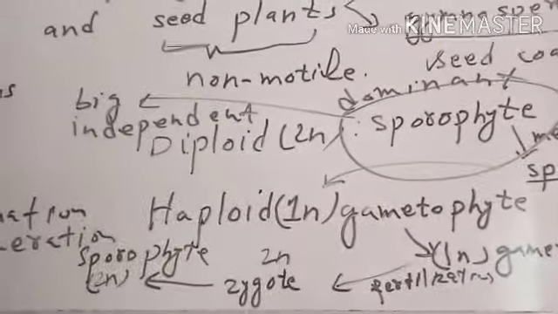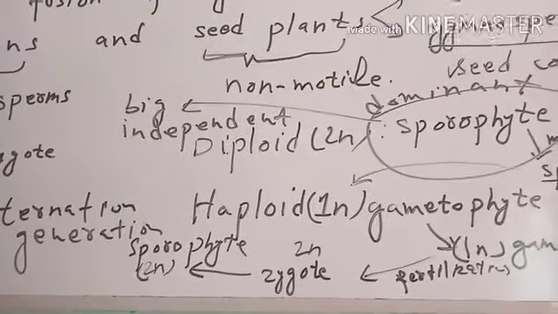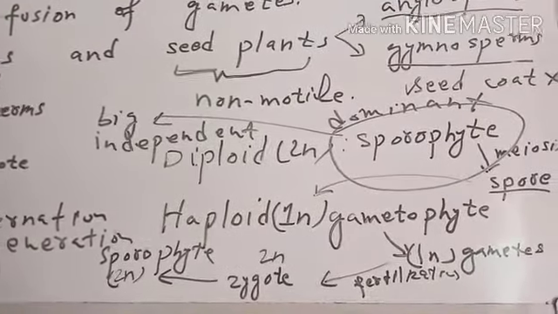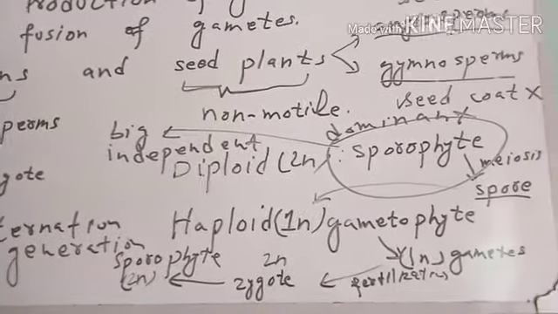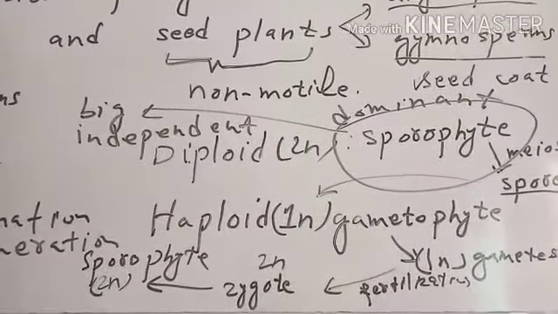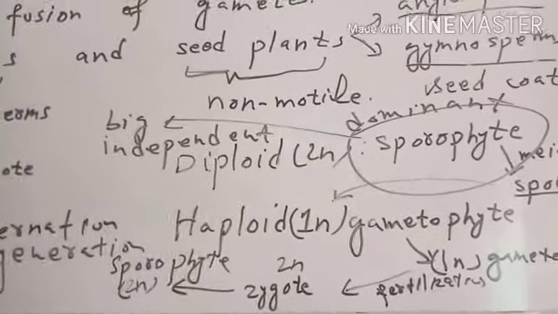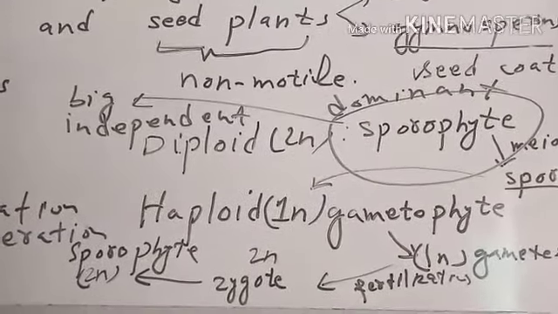For food and for support, sporophyte does not depend on gametophyte. That is why it is called the dominant generation. It produces its own food by photosynthesis, and it gives spores to gametophyte. It is not supported by gametophyte, but is supporting gametophyte.